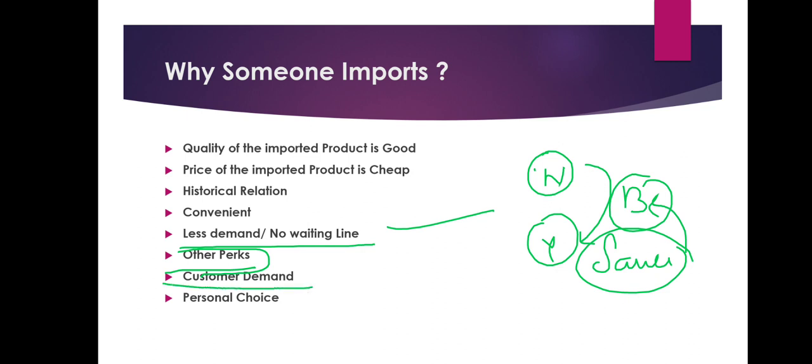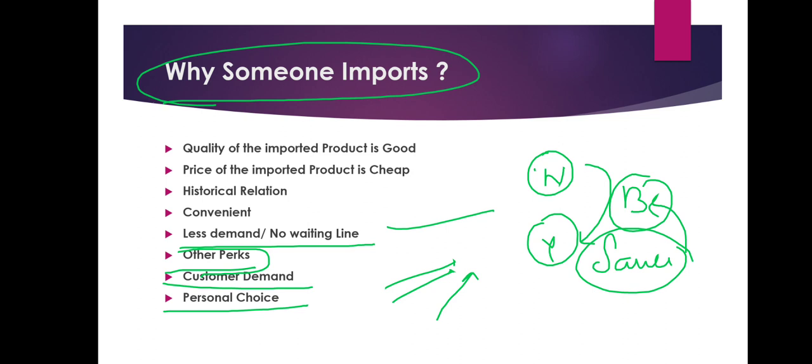Second, customers' demand. The customers going to a specific restaurant, if they like consuming the Chinese bread, then the restaurant owner doesn't have any option left. He has to import the Chinese bread because the staple customers are liking it. Or it's a personal choice. If you yourself like the neighboring bread, then it's your personal choice, then you import. So this was why someone imports.